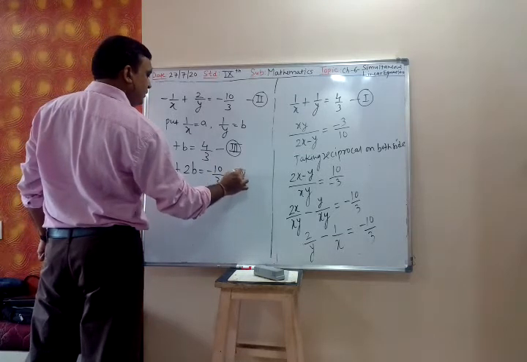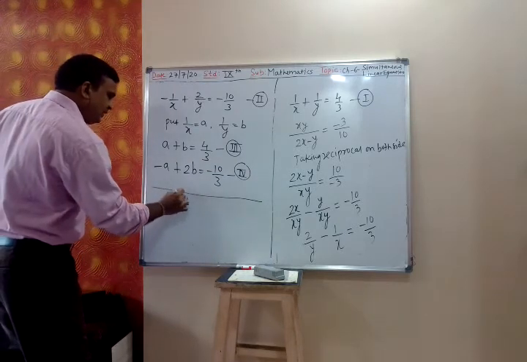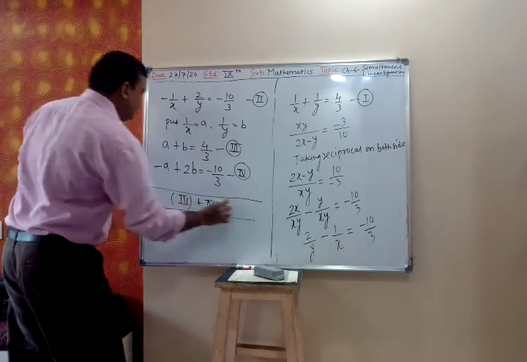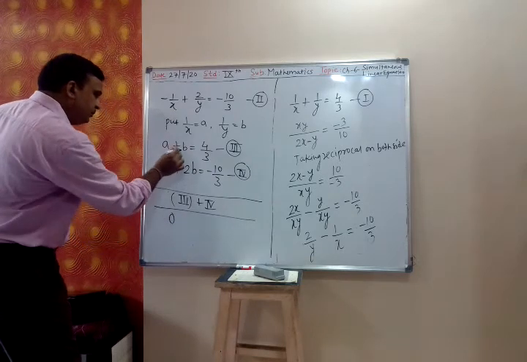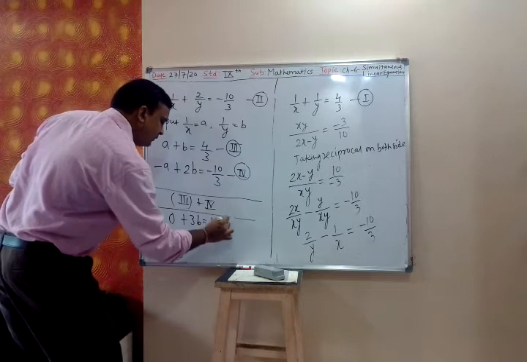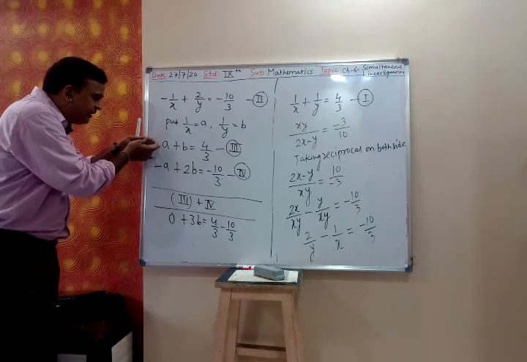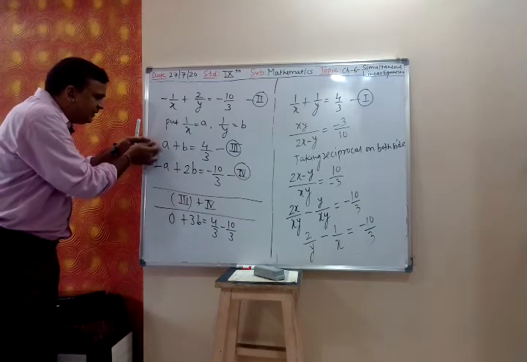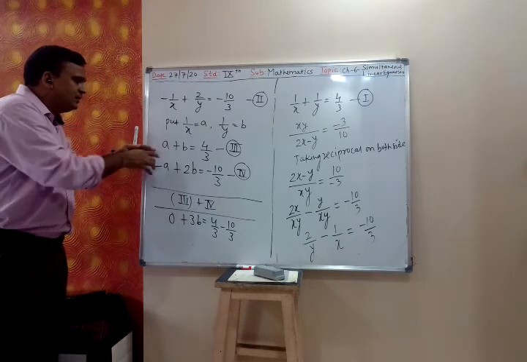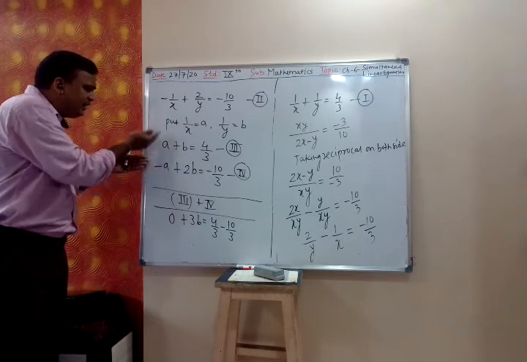Equation number 4. Now you add 3 and 4, because it is a and minus a. So you can add 3 plus 4: a minus a is 0, b plus 2b is 3b, and 4 by 3. No, I am not cancelling a, I am equating the coefficient of a, because a is already 1, so there is no need to multiply by any number. Earlier I was cancelling b, so I made the coefficient of b equal. Now I am cancelling a.